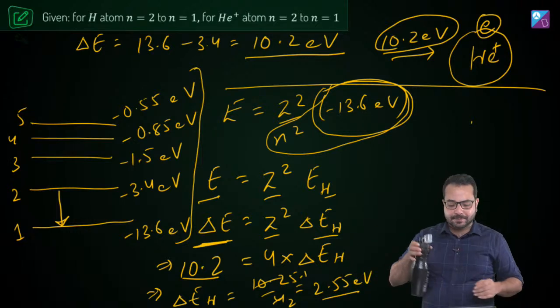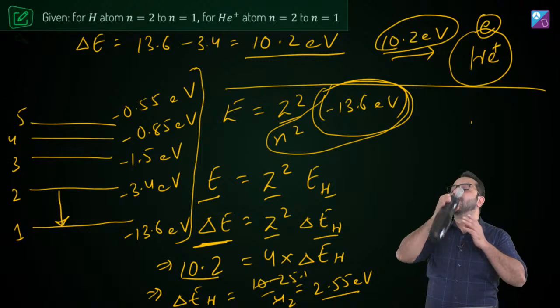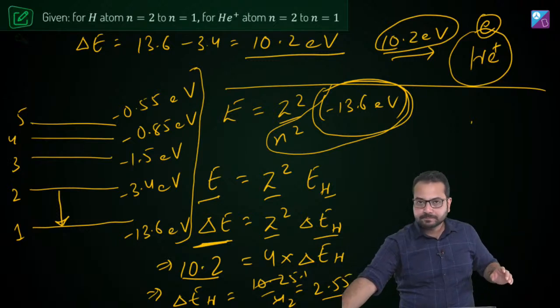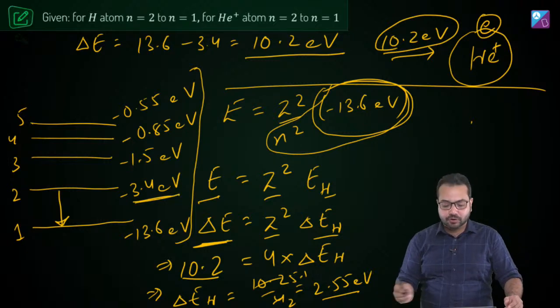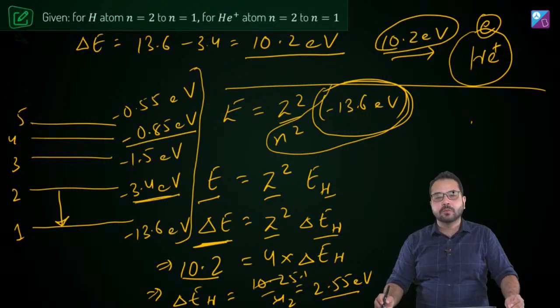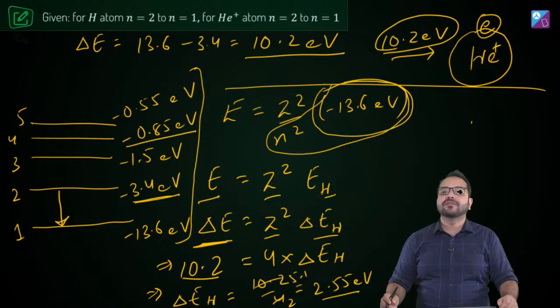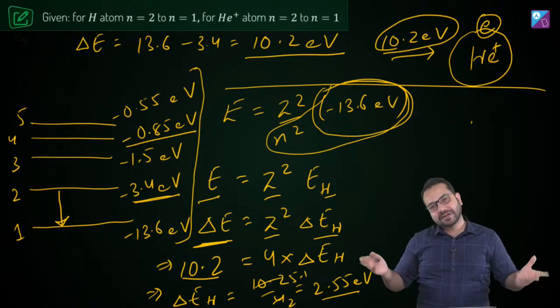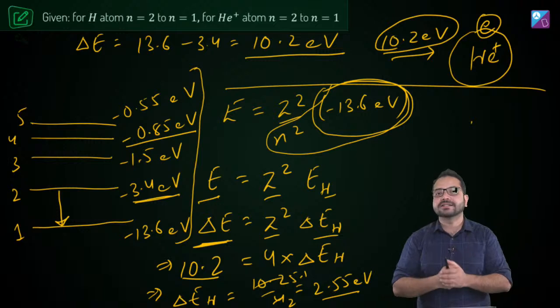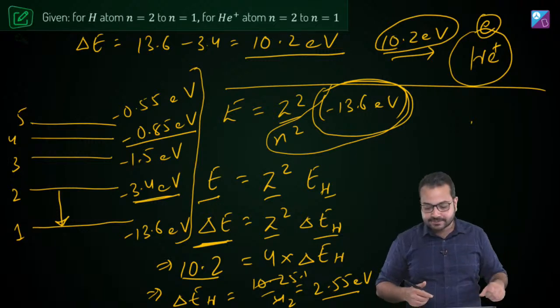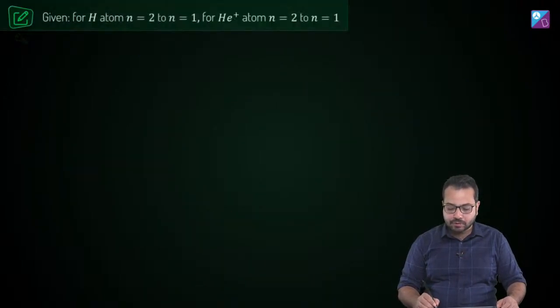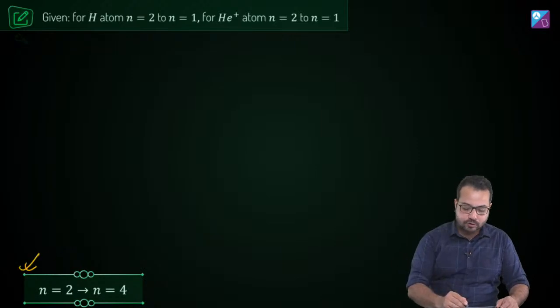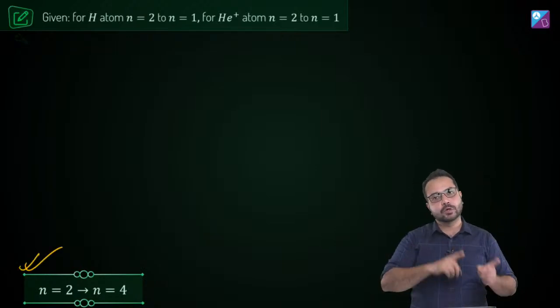Absolutely, Sayyam is absolutely right. So this is minus 3.4 electron volt and this is minus 0.85 electron volt. What is the difference? The difference is 2.55 electron volt, and hence we have the answer with us. So the transition for the helium ion is going to happen from n is equal to 2 to n is equal to 4. Is that correct? And this is going to be our right answer, from n is equal to 2 to n is equal to 4.